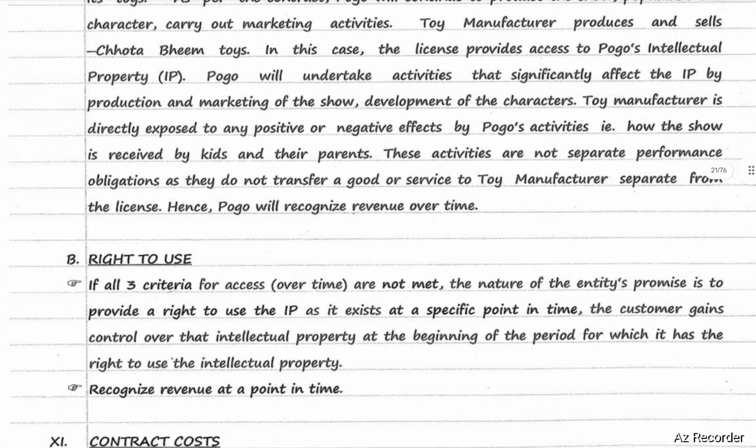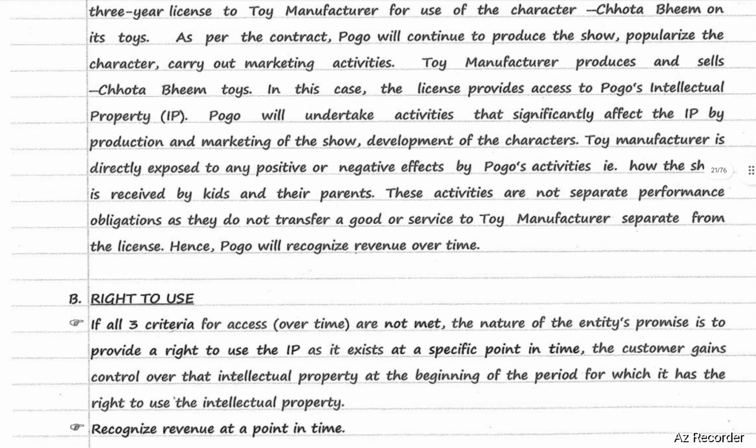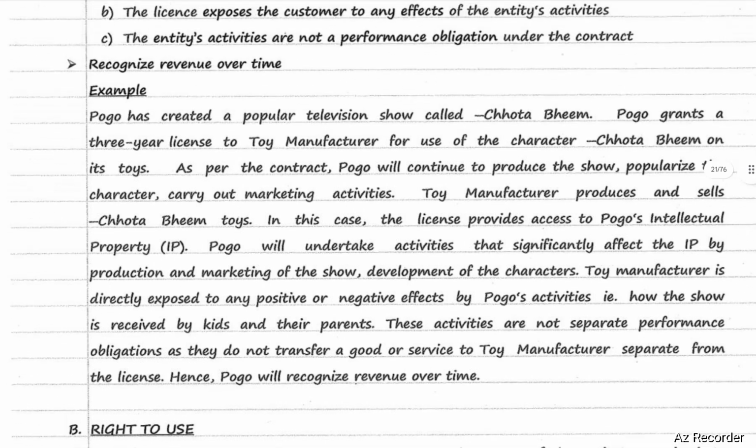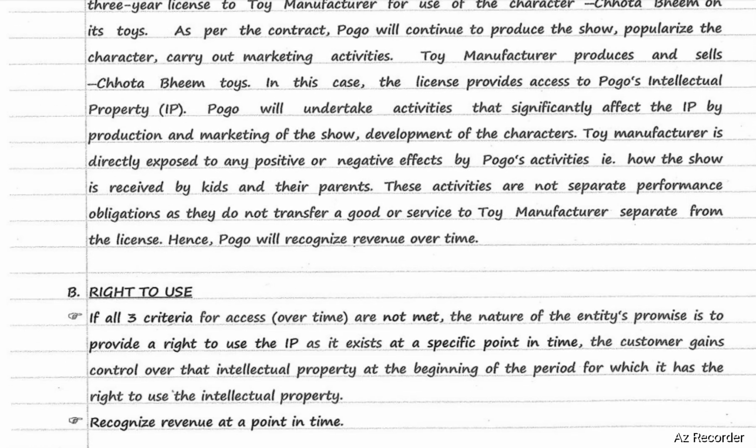Next, right to use. If all the three criteria for access over time are not met, the nature of the entity's promise is to provide a right to use the intellectual property as it exists at a specific point in time. The customer gains control over that intellectual property at the beginning of the period for which it has the right to use the intellectual property. If any of the three criteria are not met, then recognize revenue at a point in time. If the three criteria are met, recognize revenue over a period of time. Otherwise, recognize revenue at a point in time.